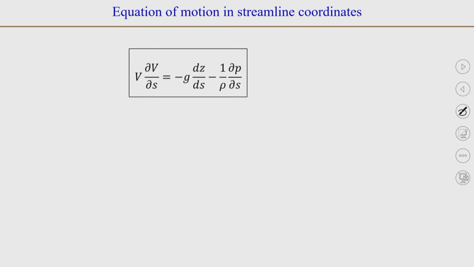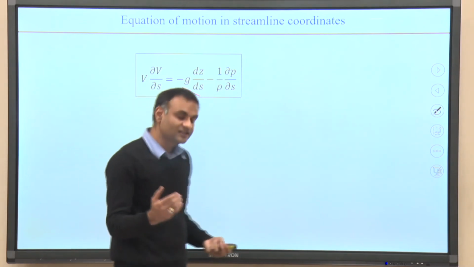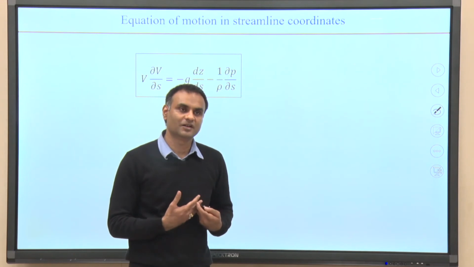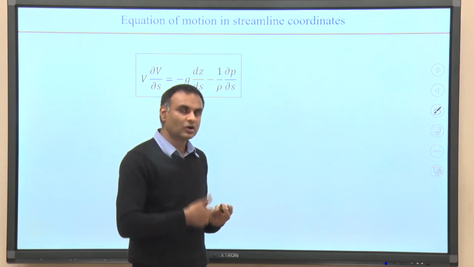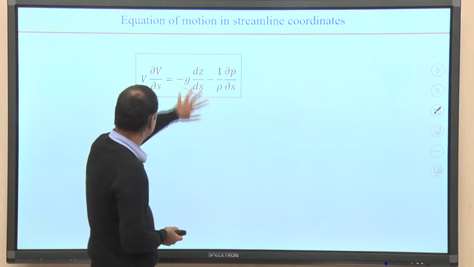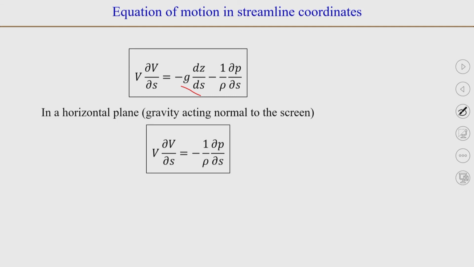Okay. So, this is the equation when we have a g acting along the negative z direction. If we consider that g is not acting, if y z is a horizontal plane, then g of course will be normal to it along the x direction and this term will go to 0. So, in that case what we will have is v ∂v/∂s is equal to minus 1 over rho ∂p/∂s.